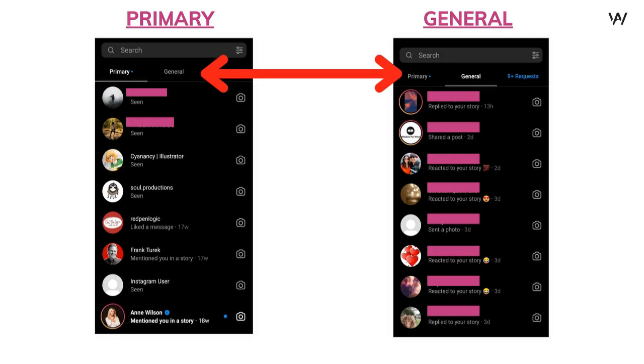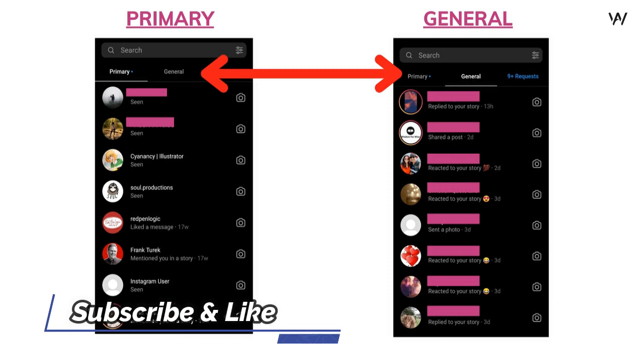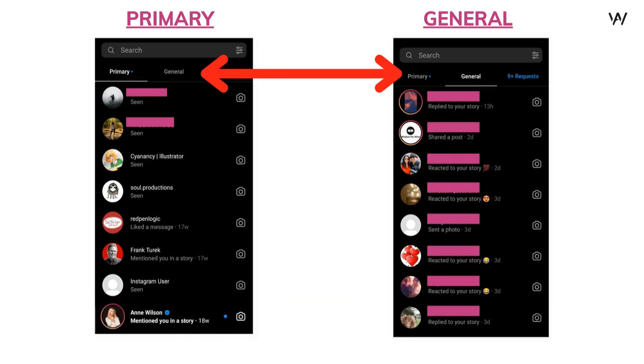Now a lot of people might be replying to your Instagram stories, and they might also be messaging you randomly as your page grows bigger and bigger. So this primary and general division feature can help you a lot. What I do is that I send all the random messages of my followers to the general section, and the people I know, the accounts that have similar content related to me, or verified accounts, which most probably would be celebrities, I put all of them in the primary section. So I hope you understand how useful this division of primary and general is.